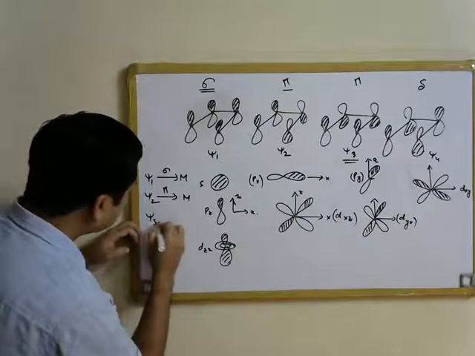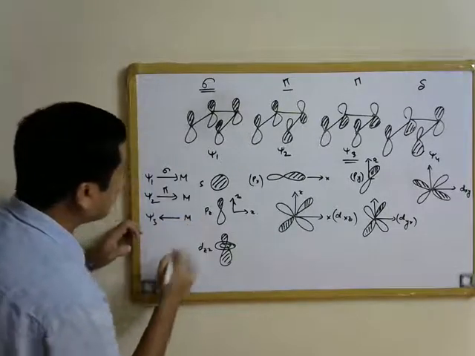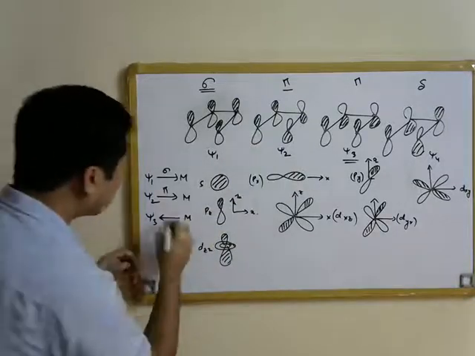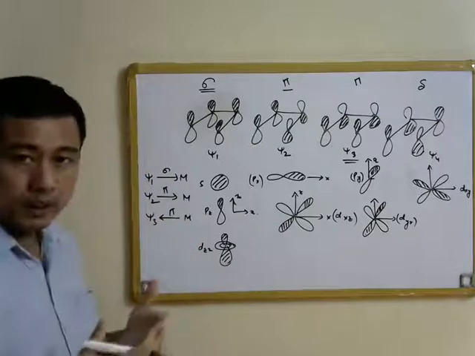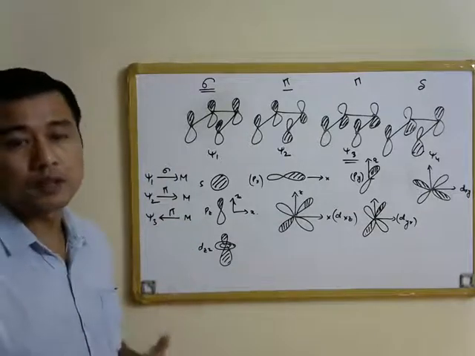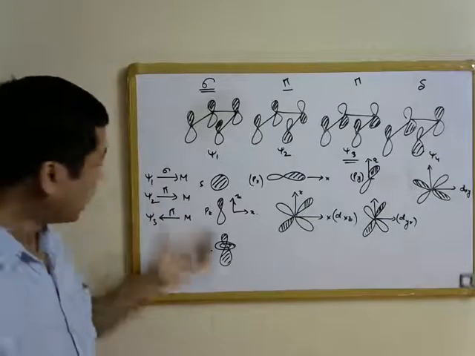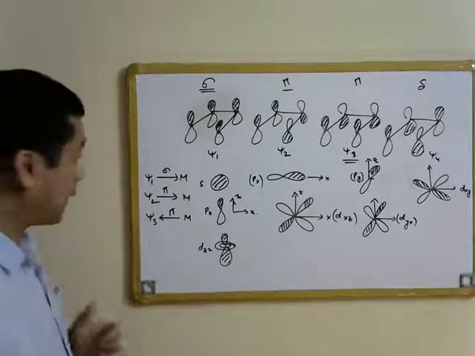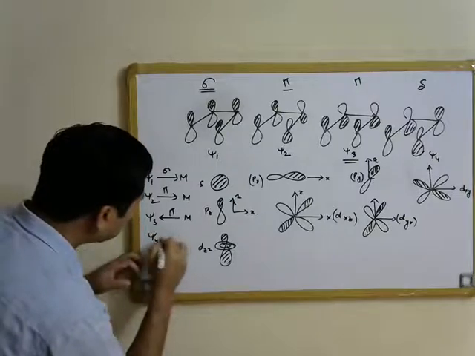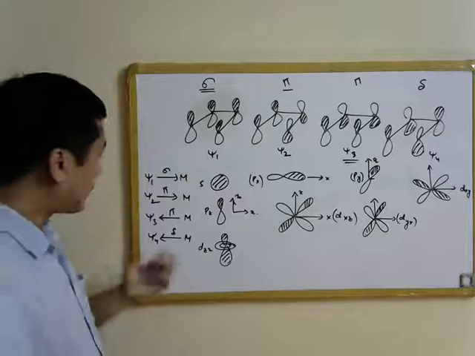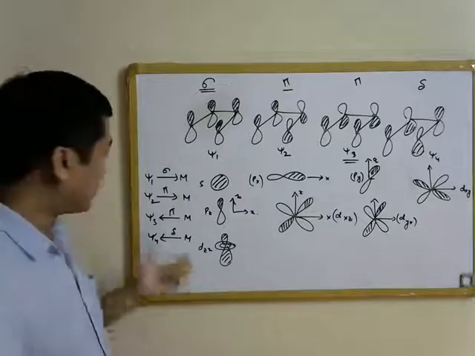Also, psi 3 accepts electrons from the metal center because psi 3 is empty and this is a pi interaction, and we see the olefin also acts as a pi acceptor ligand. Apart from being a sigma and pi donor, it also acts as a pi acceptor ligand, and again psi 4 also accepts electron density from the metal, and this is a delta kind of interaction.